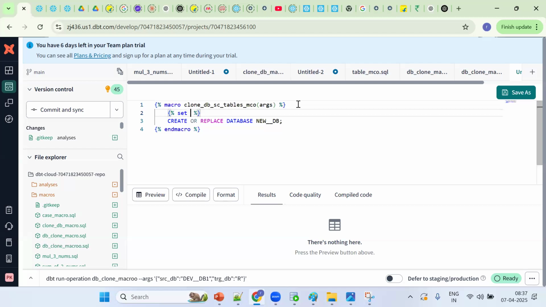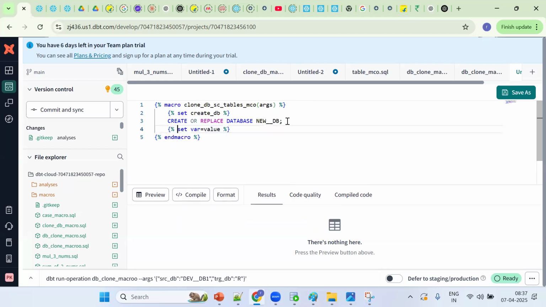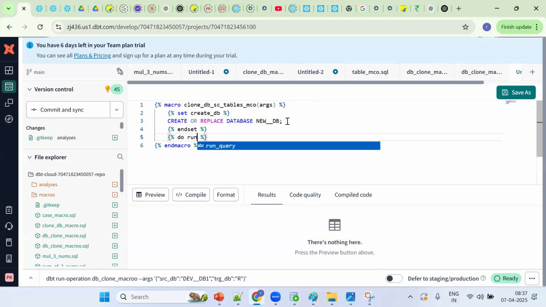So create database, so create DB. Okay, setting. Then what should I do? Setting is fine. Then we should go for end set. So setting and end set. Setting the variable, then end setting. Now the next thing is what? Do run query.